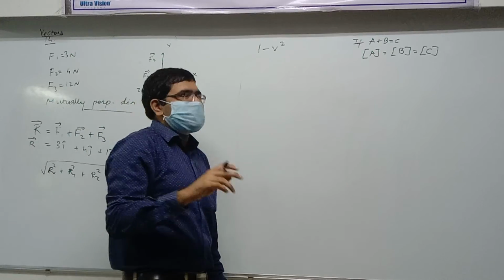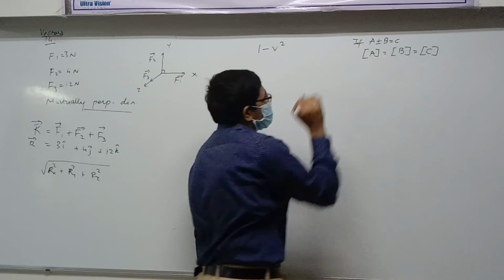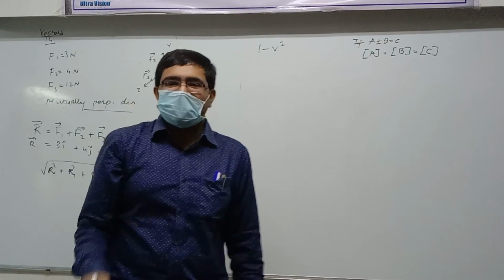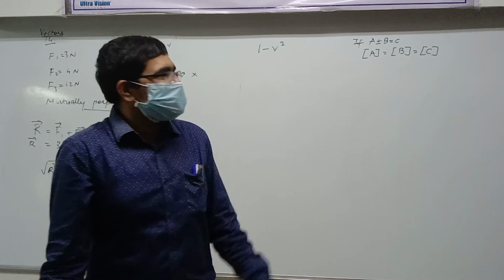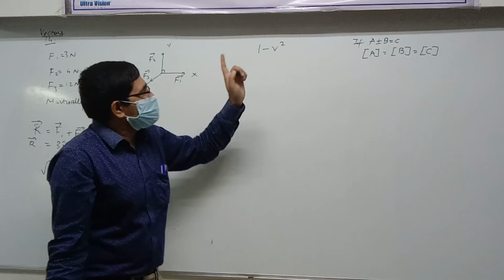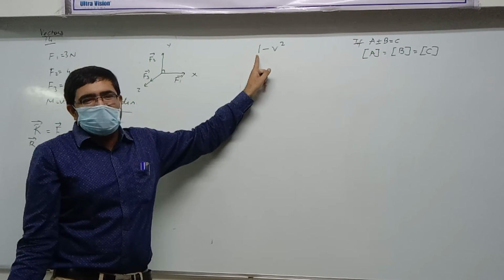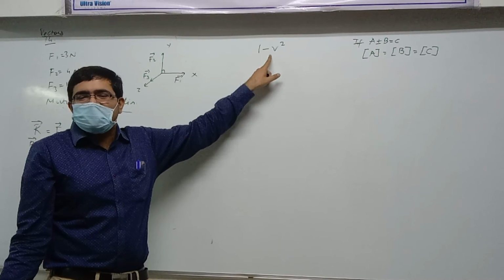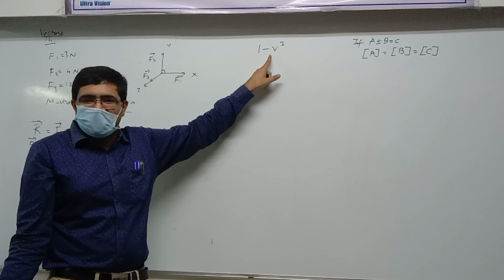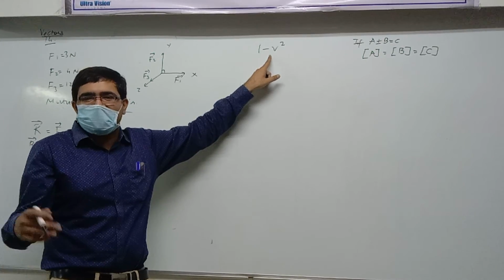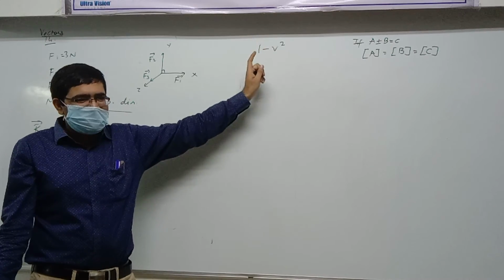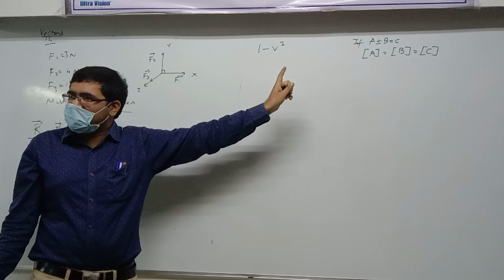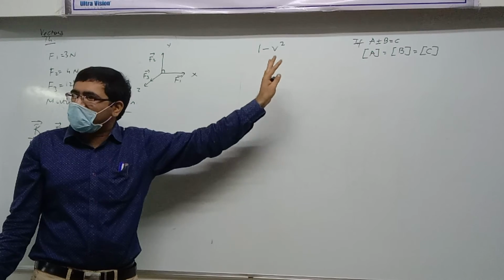Two quantities can be added or subtracted only if their dimensions are same, and the result also has the same dimension. Yes or no? So let's write this here. 1 is a number. This is v square. Is v square, speed square or velocity square, dimensionless? No. Clear or not clear? So that's why this is a wrong thing.